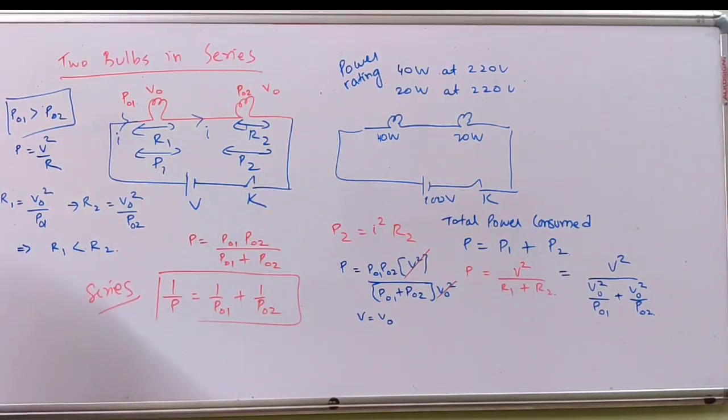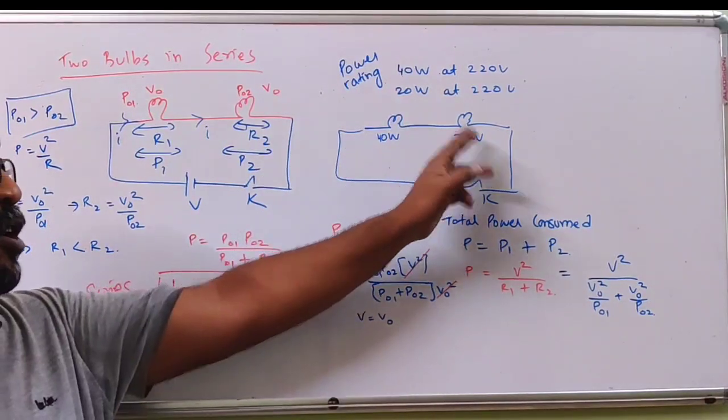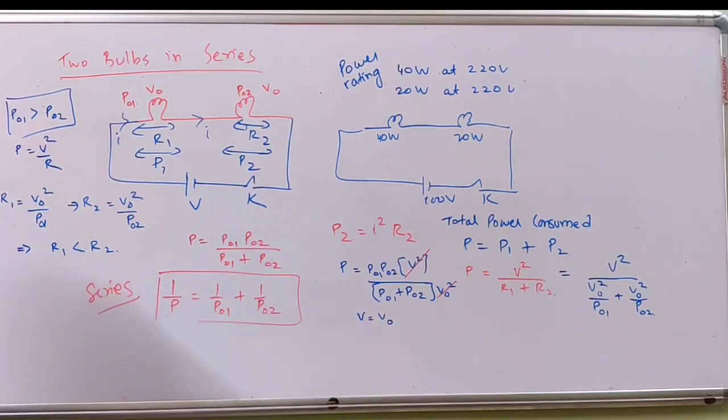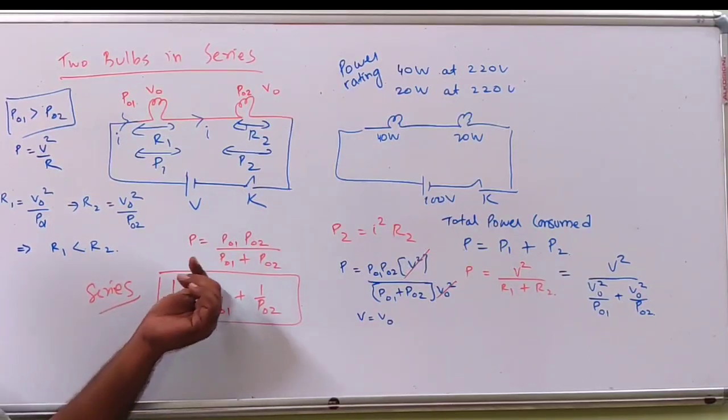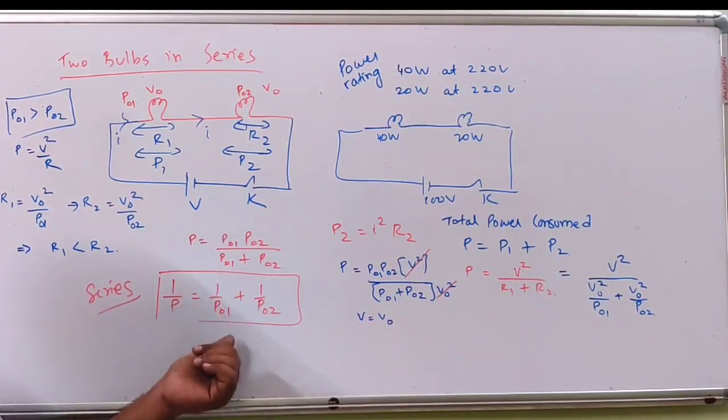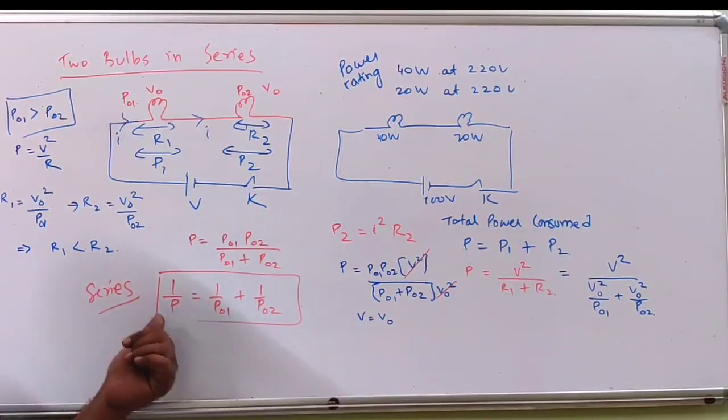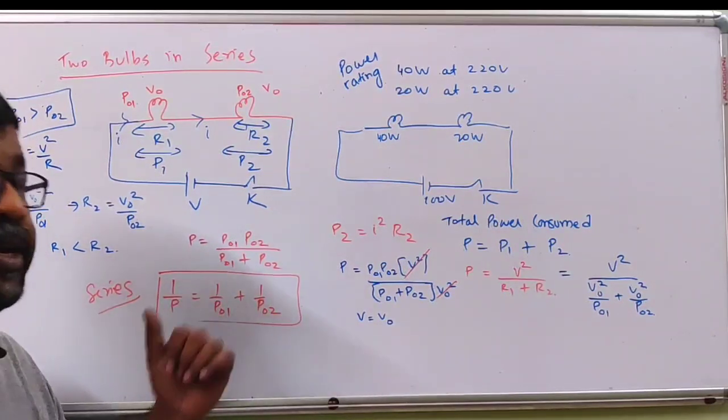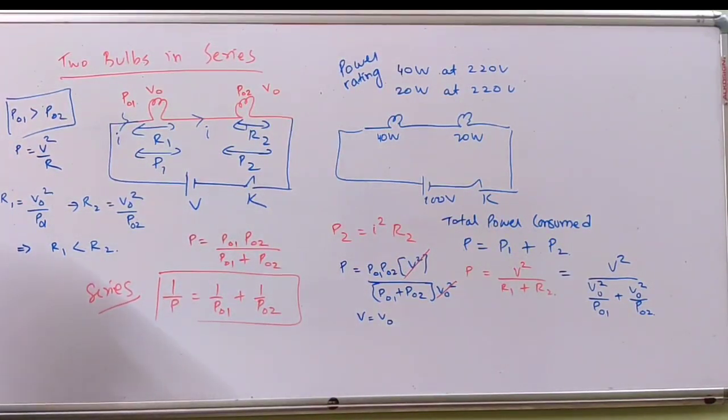This is the equivalent power in series. Okay, so that means if a 40 watt bulb and a 20 watt bulb are connected in series, the equivalent power can be calculated from this expression: 1 by power, this is the equivalent power, equals 1 by 40 plus 1 by 20. Okay, so this is how you have to calculate the equivalent power.